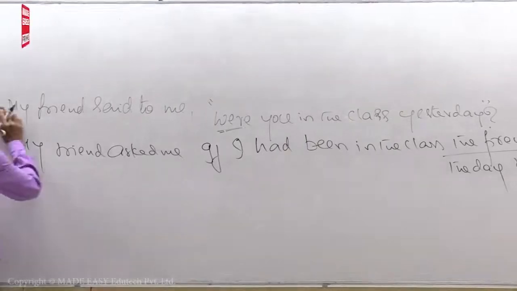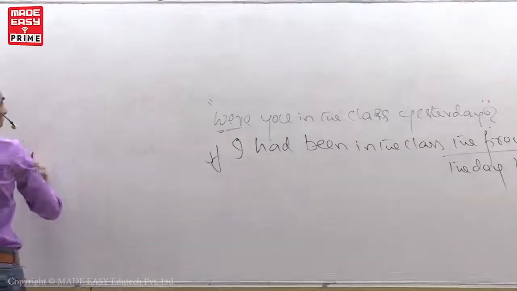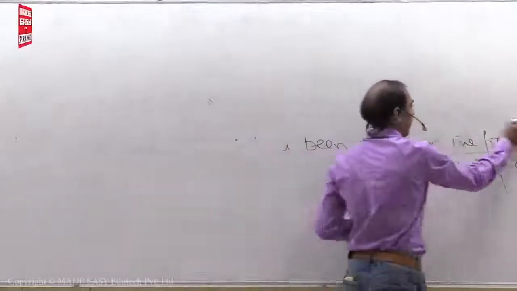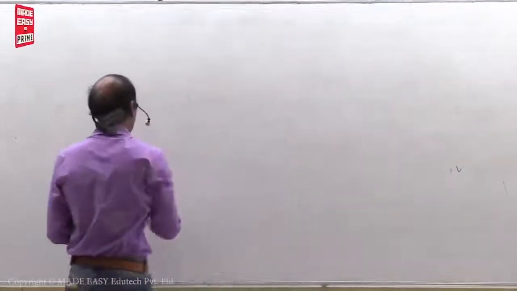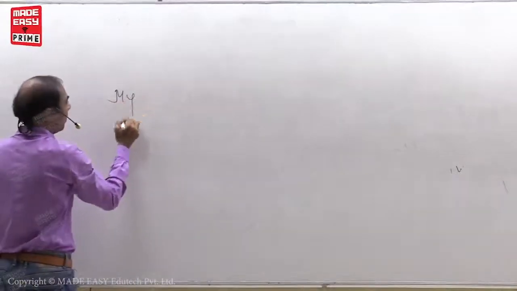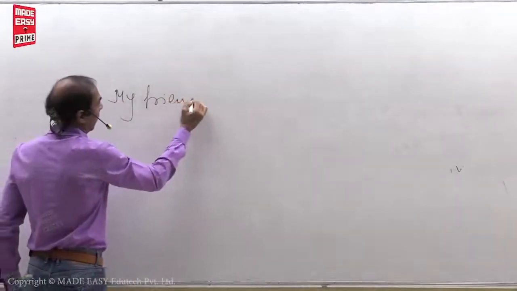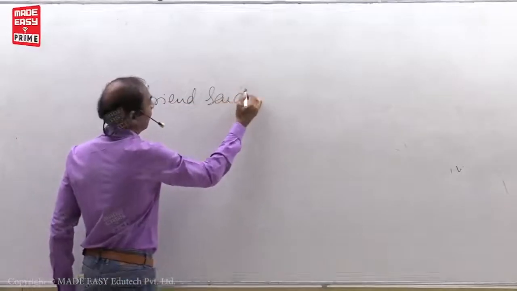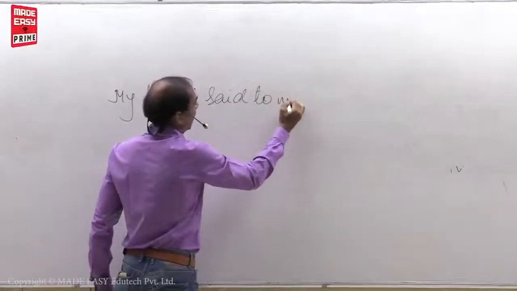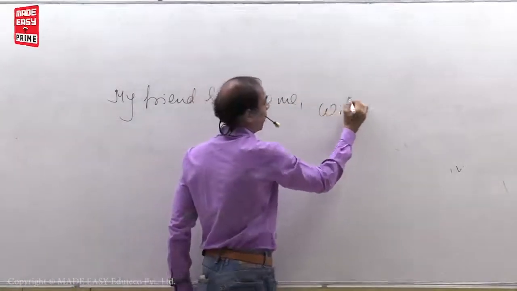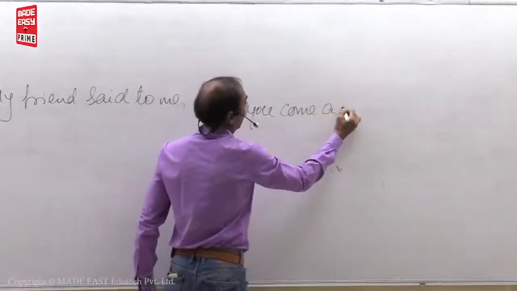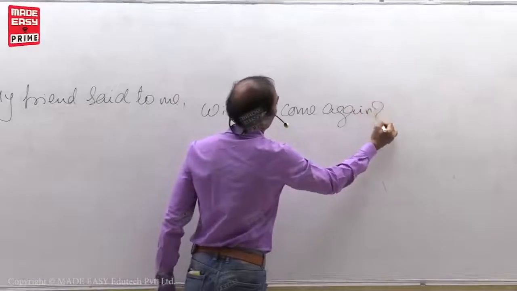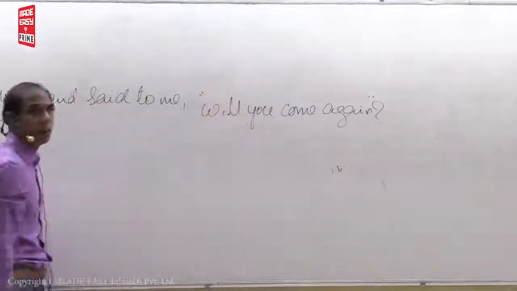Right? See? My friend said to me, "Will you come again?"